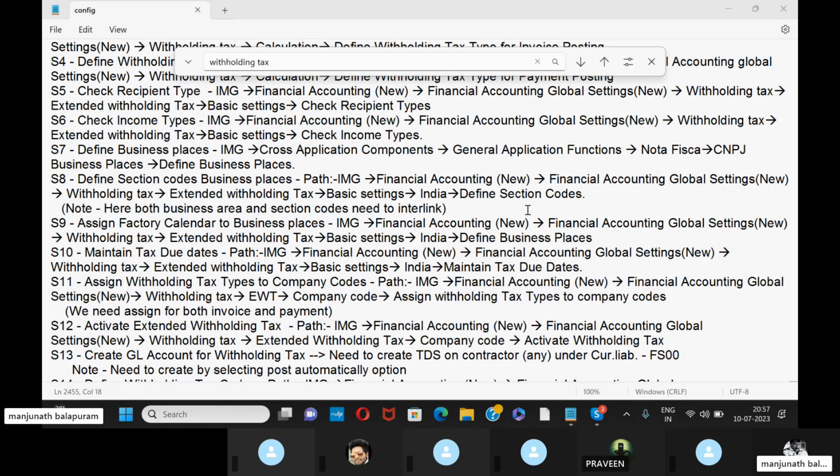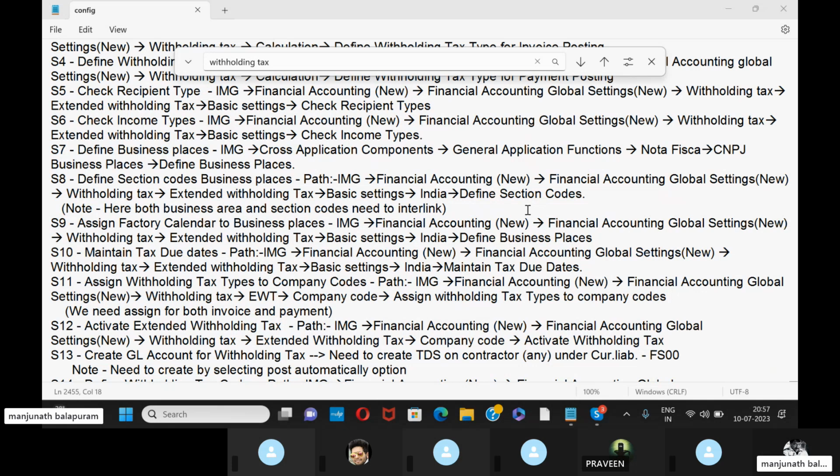The 11th one is assign withholding tax types to company code. So IMG, financial accounting new, financial accounting global settings new, withholding tax, external withholding tax, company code, assign withholding tax types to company codes. Here we need to assign for both invoice and payment.